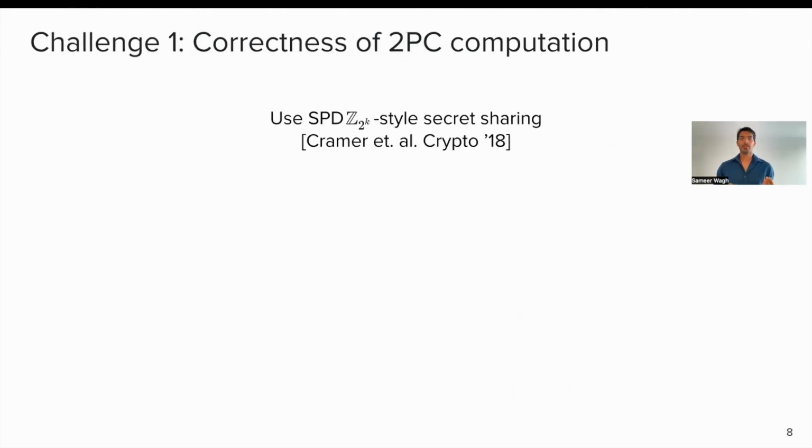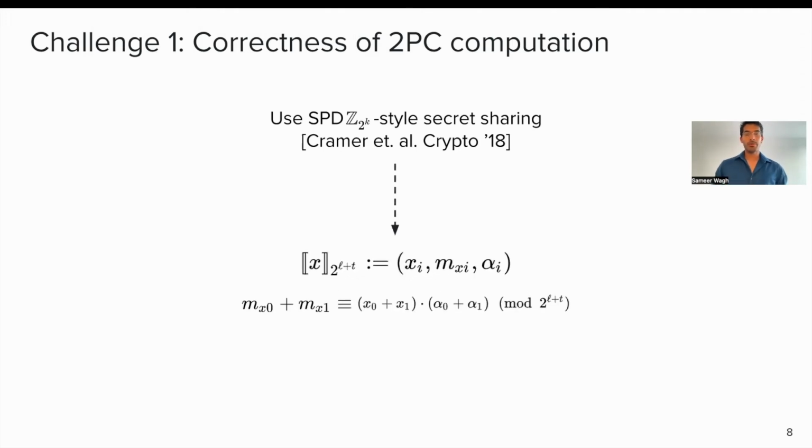The first one is fairly straightforward. Since it's a two-party computation problem with effectively a dishonest majority, because one party could be maliciously corrupt, we use a SPDZ2k style secret sharing scheme to build this foundation. In particular, each secret value has three components: the share of the value, a share of the MAC, and the share of the MAC key. Throughout the entire computation, we maintain the invariant that the MAC, the MAC key, and the shares of the secret satisfy this relation.